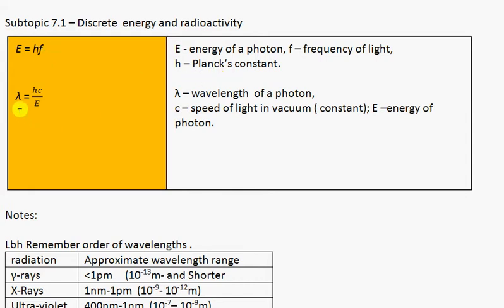The wavelength of such a photon is found through its energy, so they're linked. c is the speed of light.